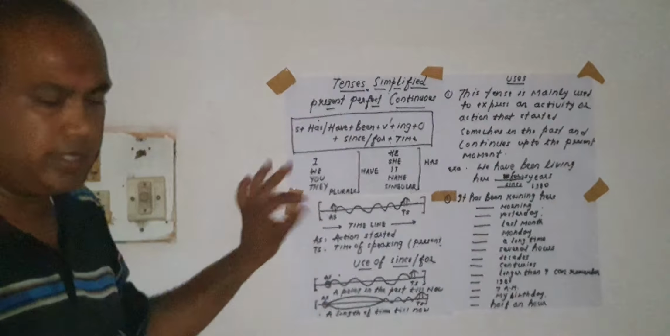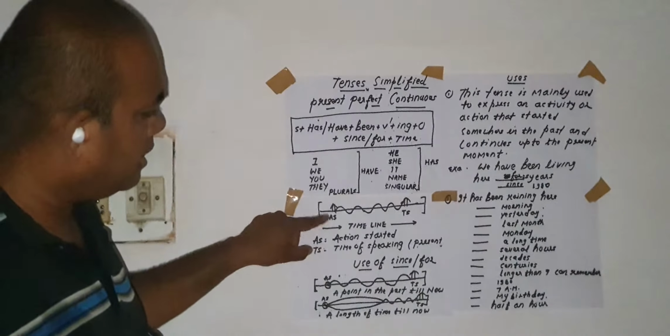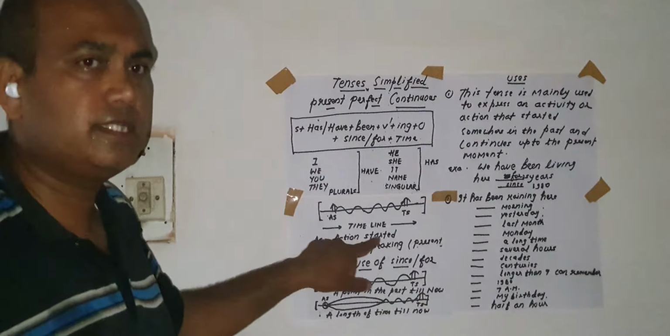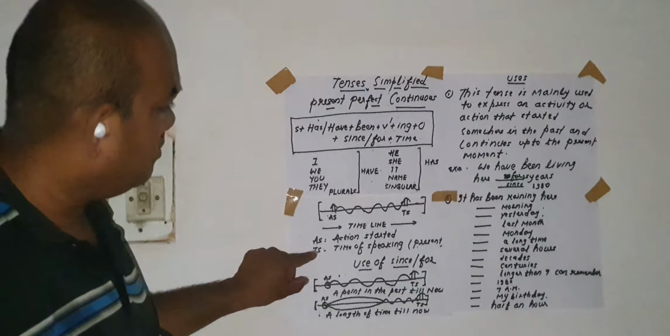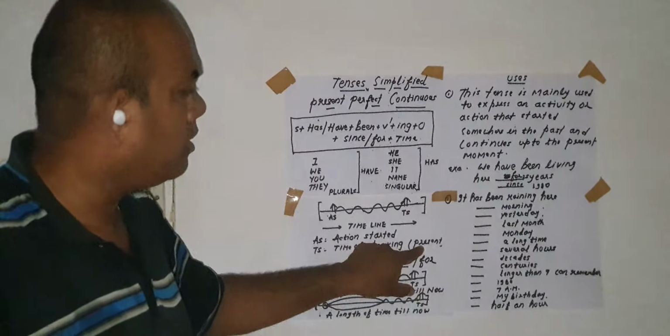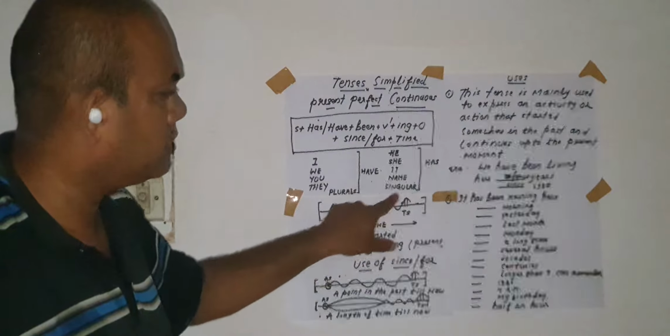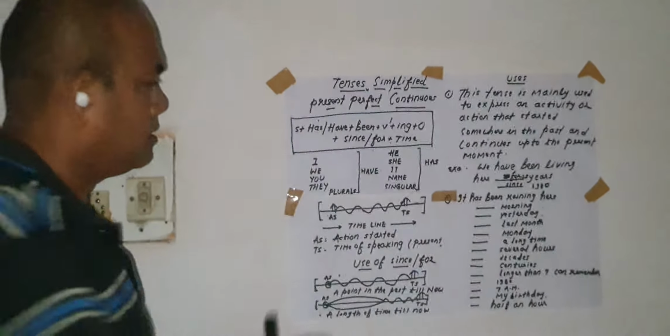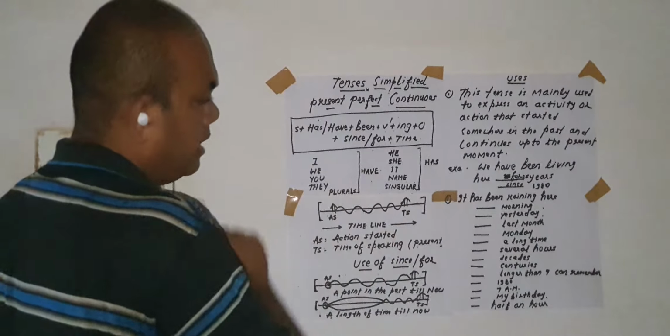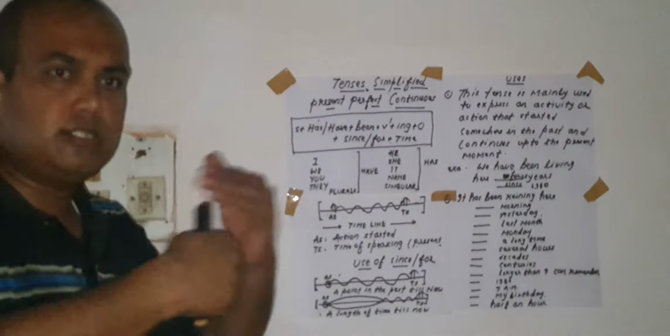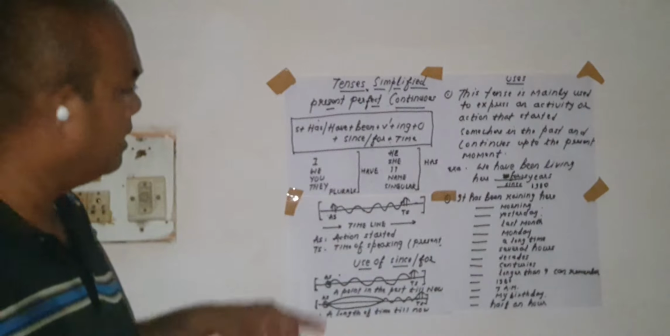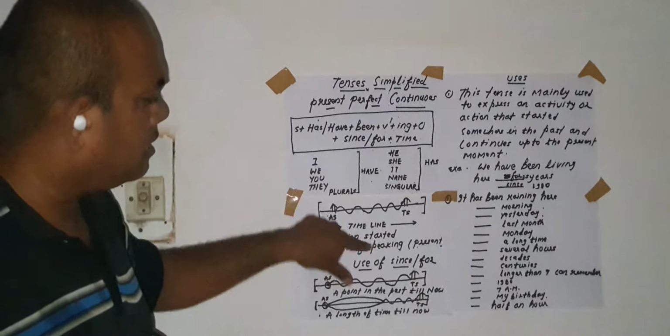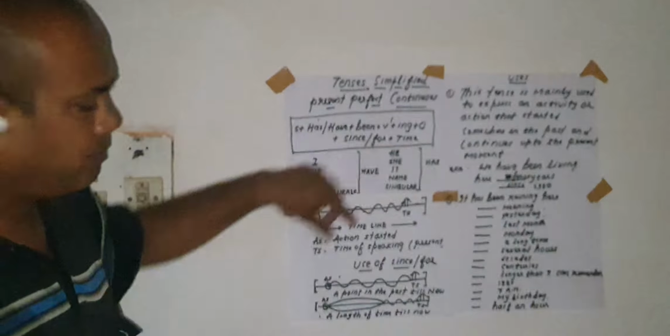Just look at this diagram here. Here I have written AS. AS means action started. TS means time of speaking or present. This is the point where we are standing to observe any action in all the tenses. This is our point of standing. This is the present moment here. Now this spiral line you can see. Spiral line shows the continuation of the activity. Okay. Now the AS means the action started, that in the past, somewhere in the past, the activity started here.